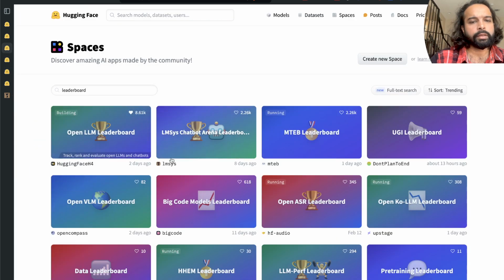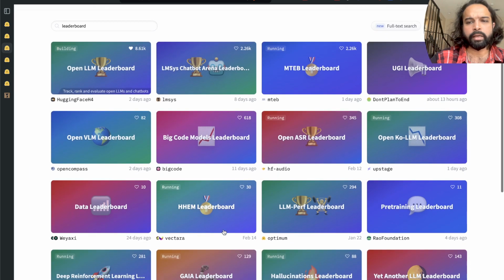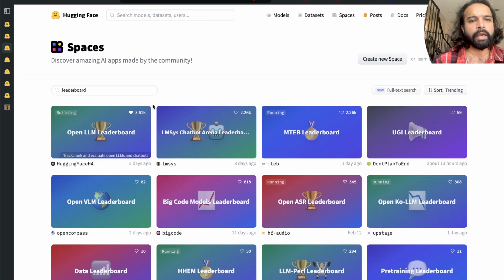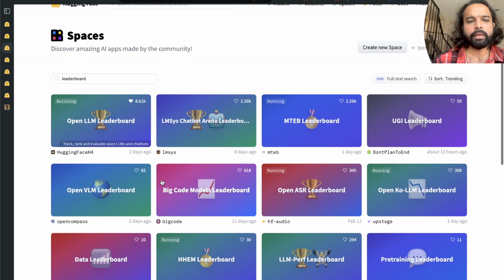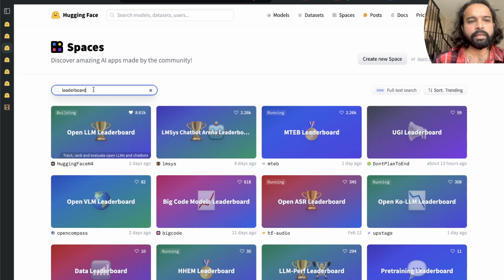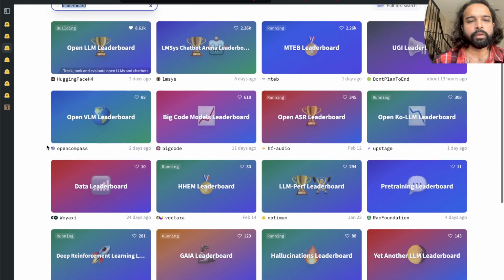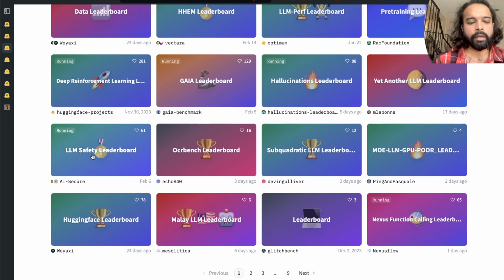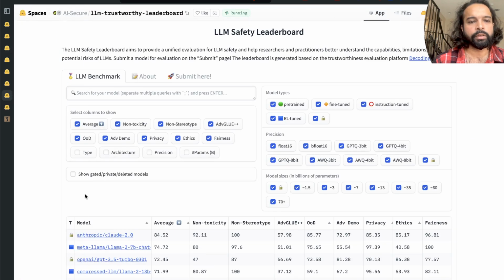And another space that I looked into, the Open Ko-LLM leaderboard. So essentially, if you come to the Spaces and search with leaderboard, you will get all these different leaderboards. And then this one is the LLM safety leaderboard, because AI safety is very important.